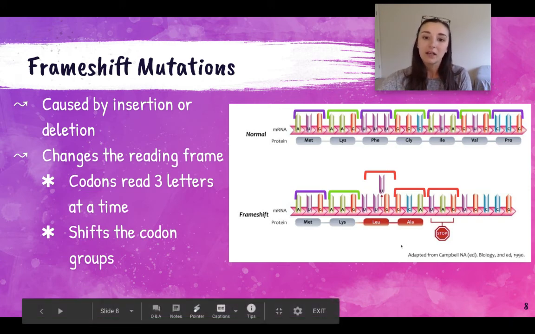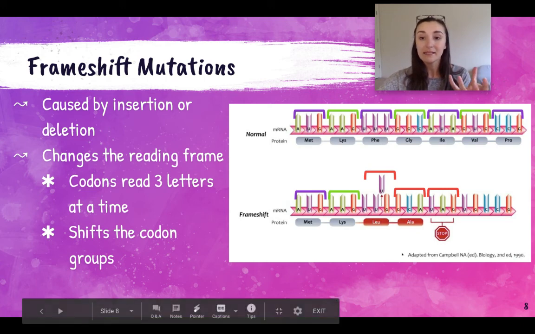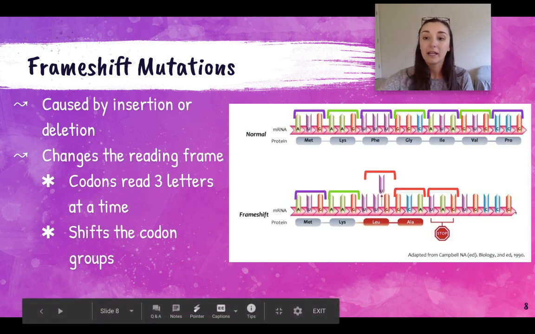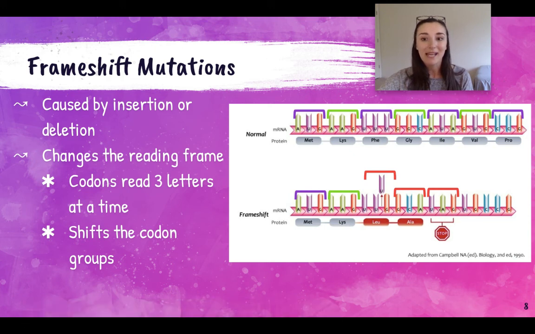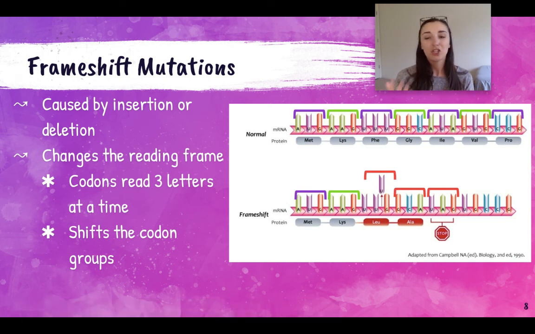If you look right here in this frame shift mutation, a uracil was deleted out of the sequence. So now my nitrogen bases have had to regroup their codons, and it had a really big impact on this amino acid chain that was being made because the new groupings actually put a stop codon in too early, and now translation has ended earlier than it should have, and your protein wasn't made properly. So frameshift mutations normally have a much bigger impact than substitutions.